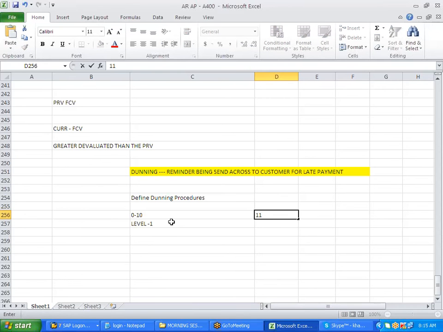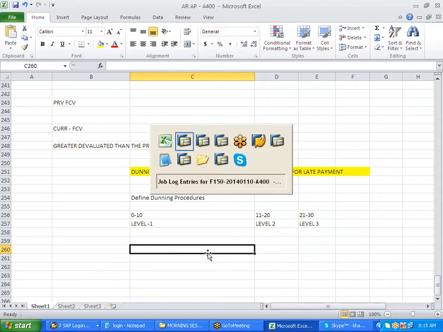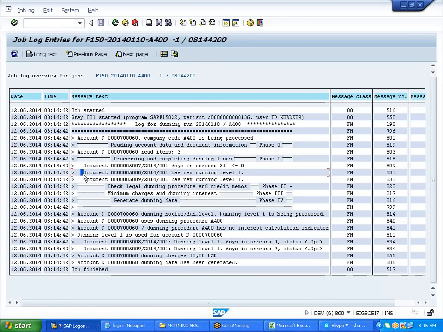Then if I go from 11 till 20, it will be level 2. Then from 21 to 30, this is my level 3. So these are falling under level 1. This is what the log gives you the information of.